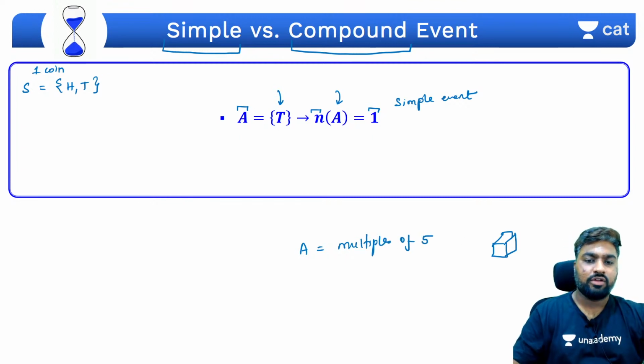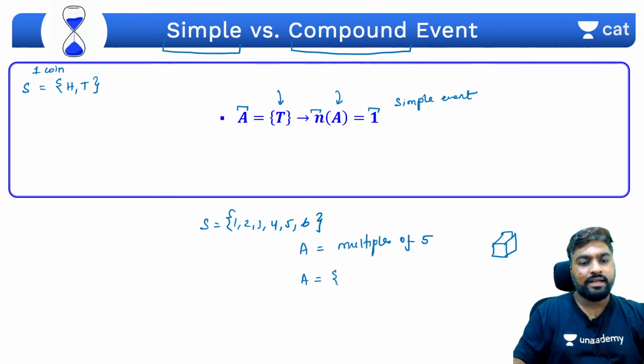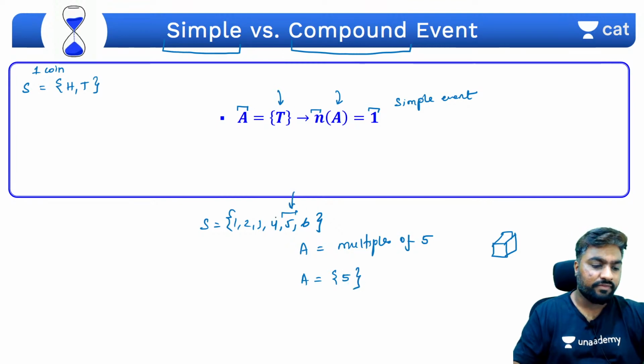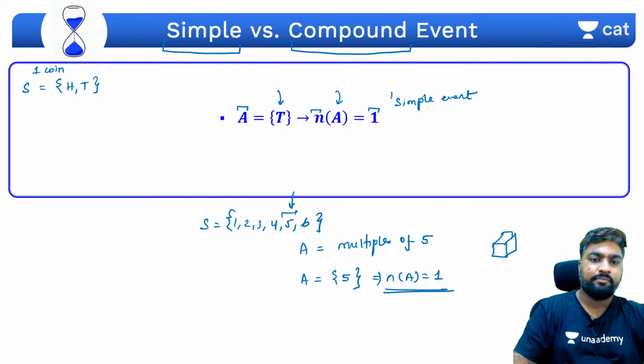Multiples of 5. So how many multiples of 5 do we have in total? In total we have 1, 2, 3, 4, 5, 6 terms. Out of them, how many belong to A? Only one term belongs to A, which is 5. Only 5 is divisible by 5, none of the other terms, correct? Yes, so if the number of terms in a particular set is equal to 1, it is called a simple event.